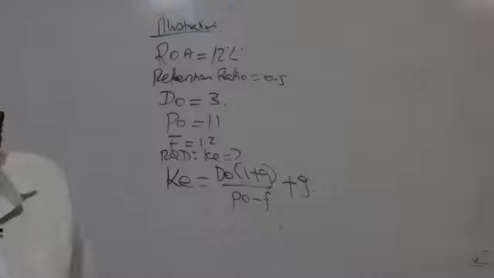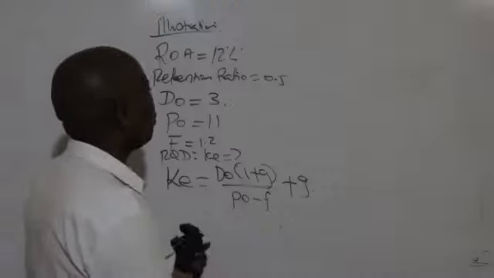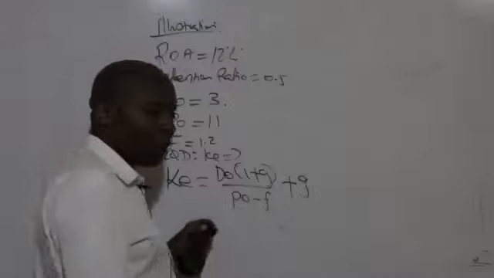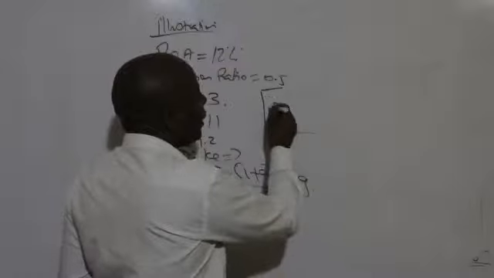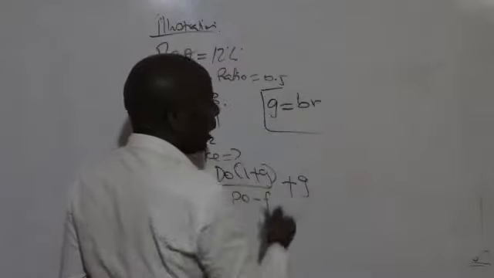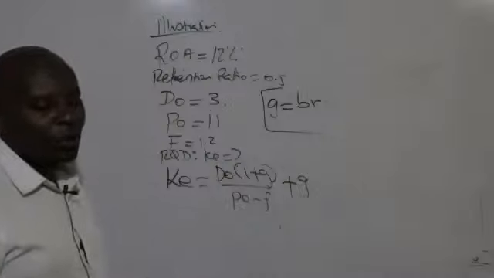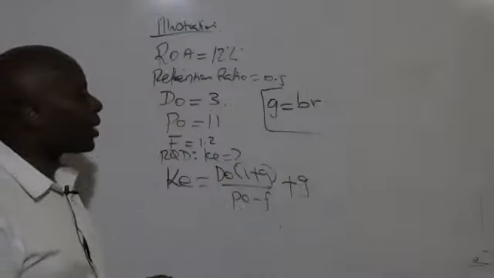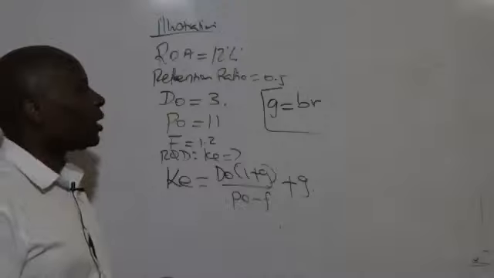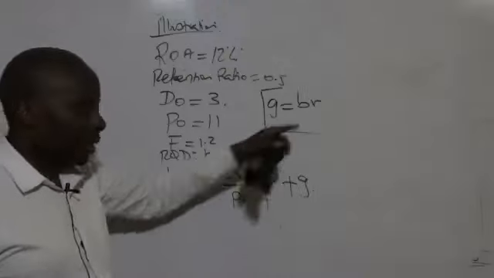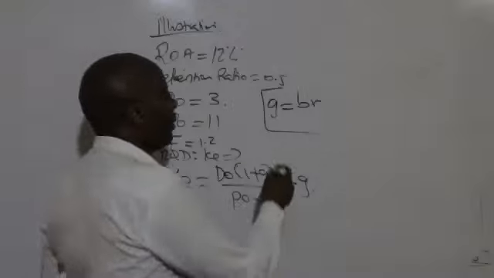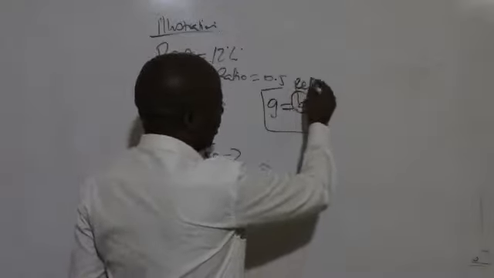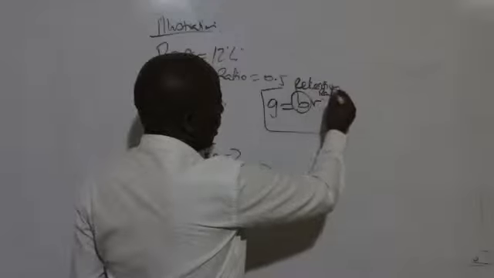So here, the most important thing that my students were able to understand very well is that there are two formulas of getting the growth rate. There is this formula of getting the growth rate, which you normally call BR. And for us to be able to get this BR, we have to know what B stands for and what R stands for. So don't forget that B is the retention ratio.